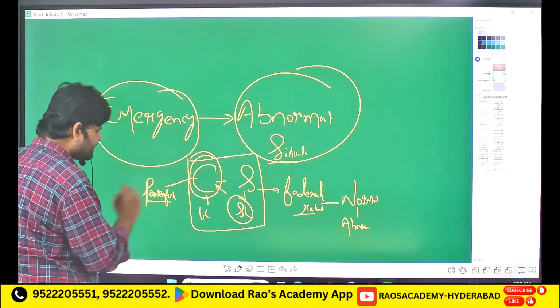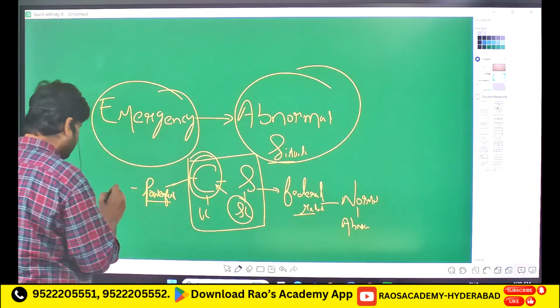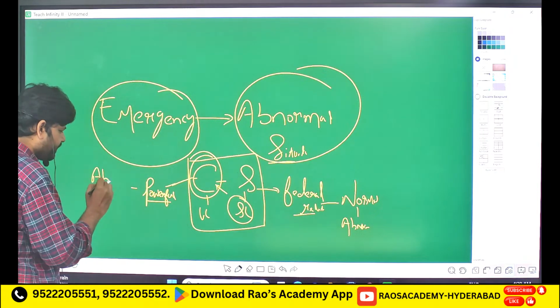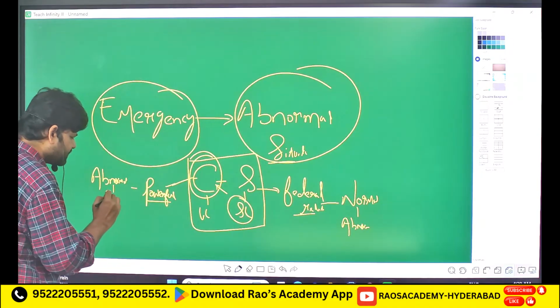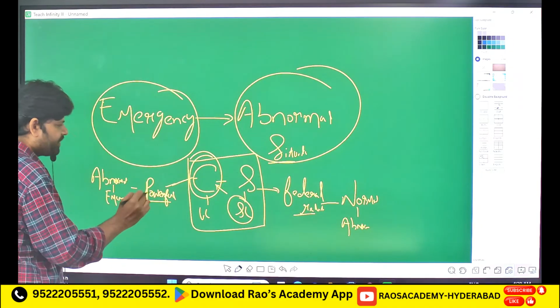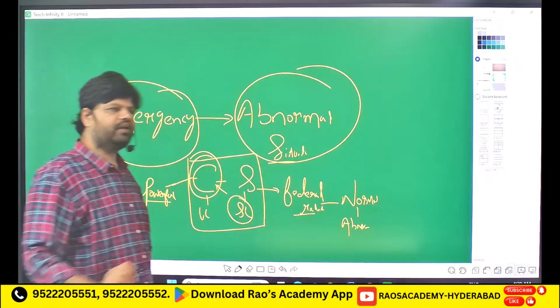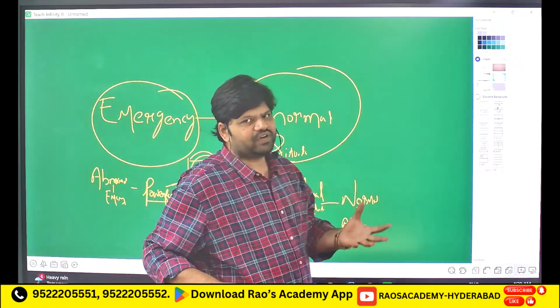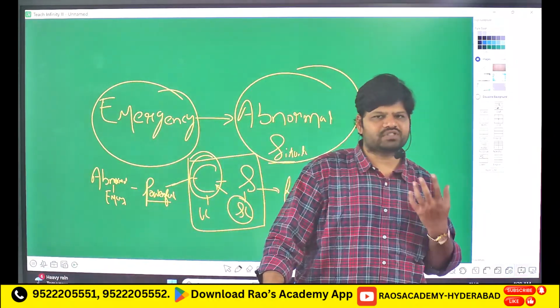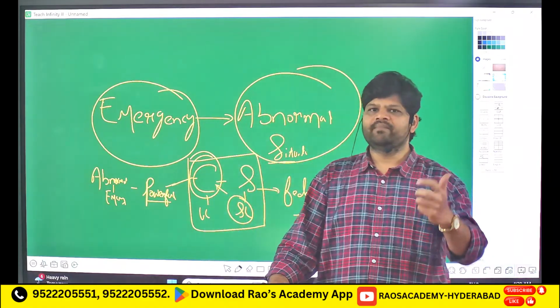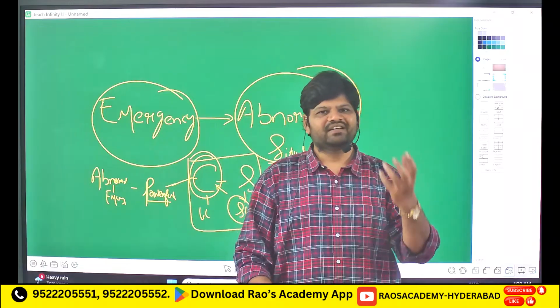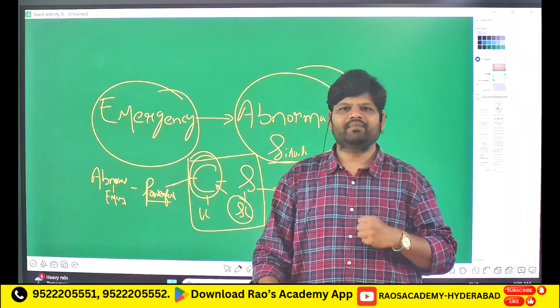So this happens during your abnormal or emergency situation. During emergency situation, the center becomes more powerful. Center ku undalsina power center ku untundi, state ku undalsina power state ku untundi normal scenario lo. Kani abnormal scenario lo emavutundante center becomes more powerful. Center can take away many items from the state list.